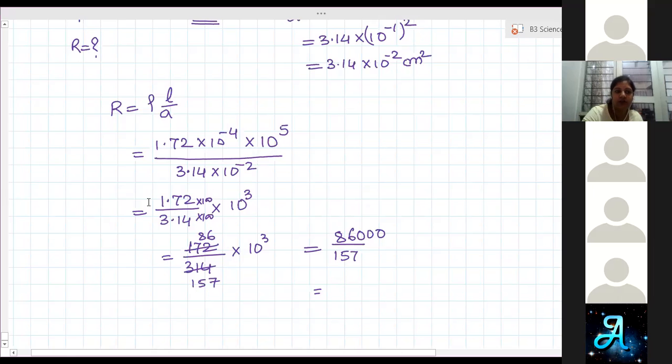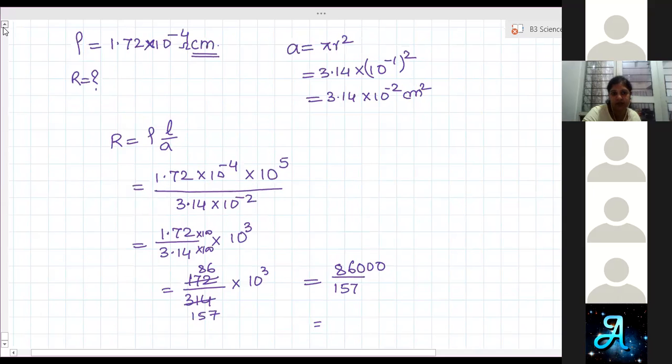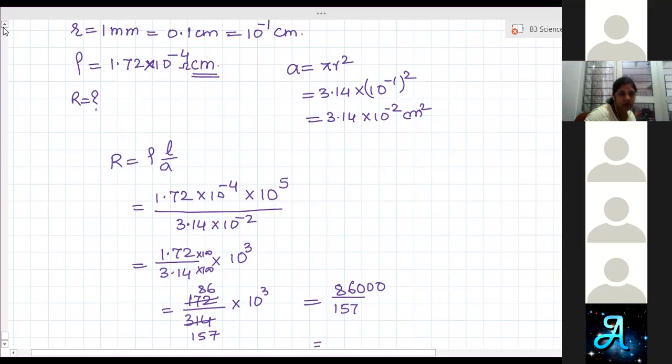Able to understand how to convert all the units? In exponential form will always be better. Clear? Yes, ma'am.